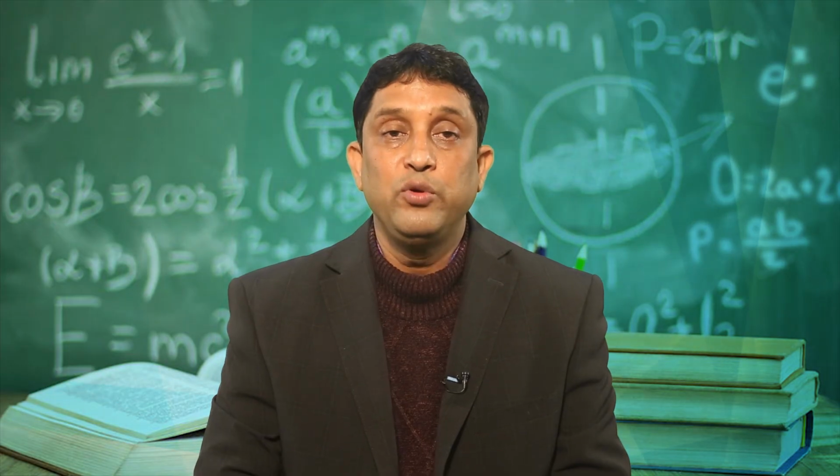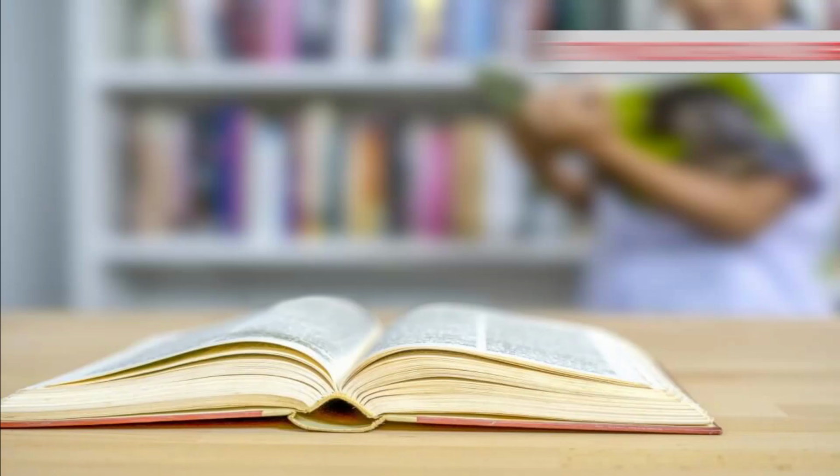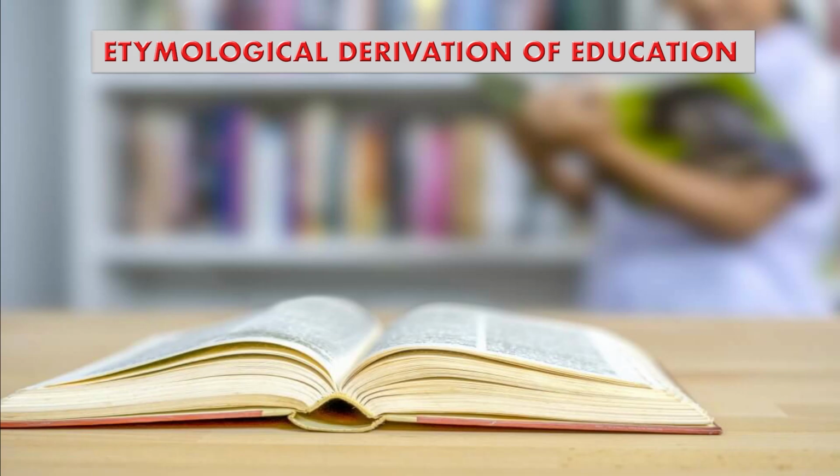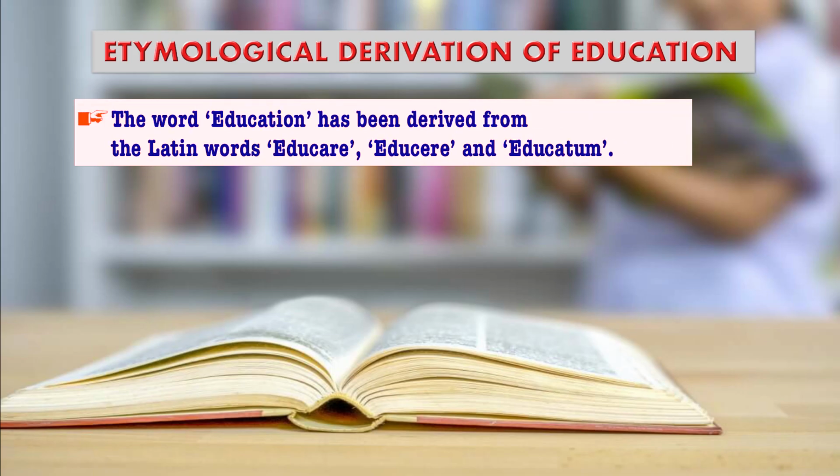Now let us come forward to understand the etymological derivation of education. The word education has been derived from the Latin words educare, educere and educatum. Let us try to understand the meaning of each.